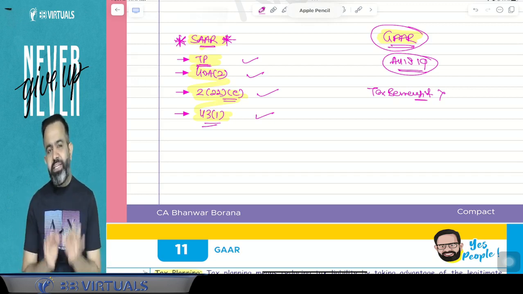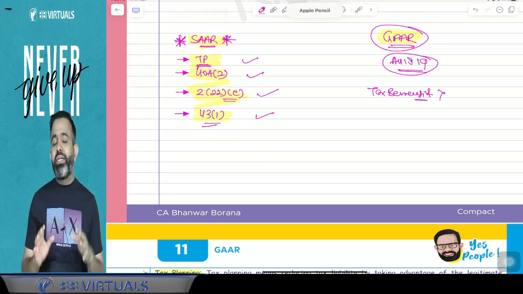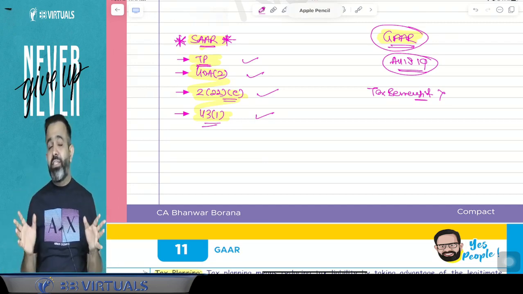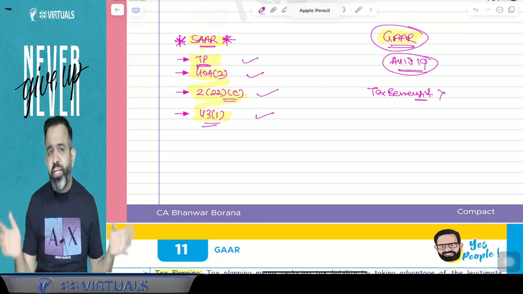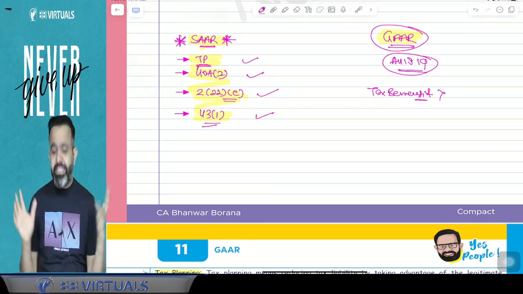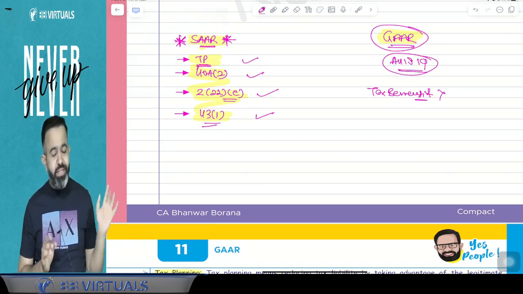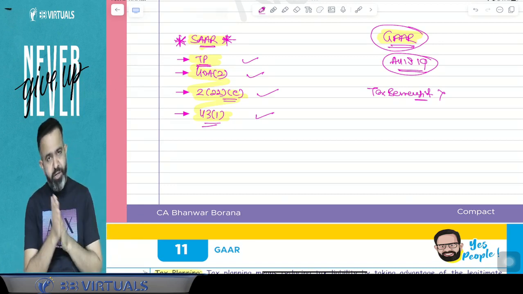Our department will treat that transaction as an IAA, that is, an impermissible avoidance arrangement, and they will disregard that transaction, or they will lift the corporate veil. If you heard that phrase, lifting the corporate veil, they will recharacterize that transaction, and they will not allow you to take the tax benefit. You got my point or not?